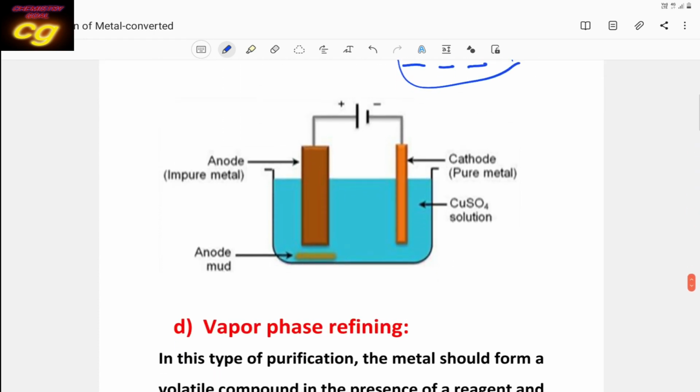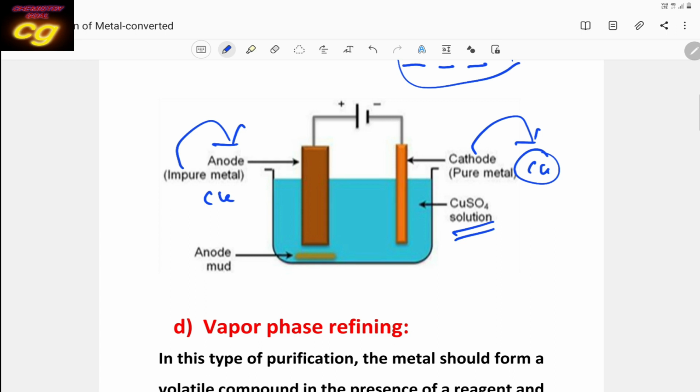Here the impure metal, suppose it is copper, is made of copper and the pure metal is also made of copper. Pure is your cathode, and impure is the anode. So remember this very important principle: impure metal will be the anode and pure metal will be the cathode. Then the same metal salt will be used as the electrolyte, that is, copper sulfate solution will be used.